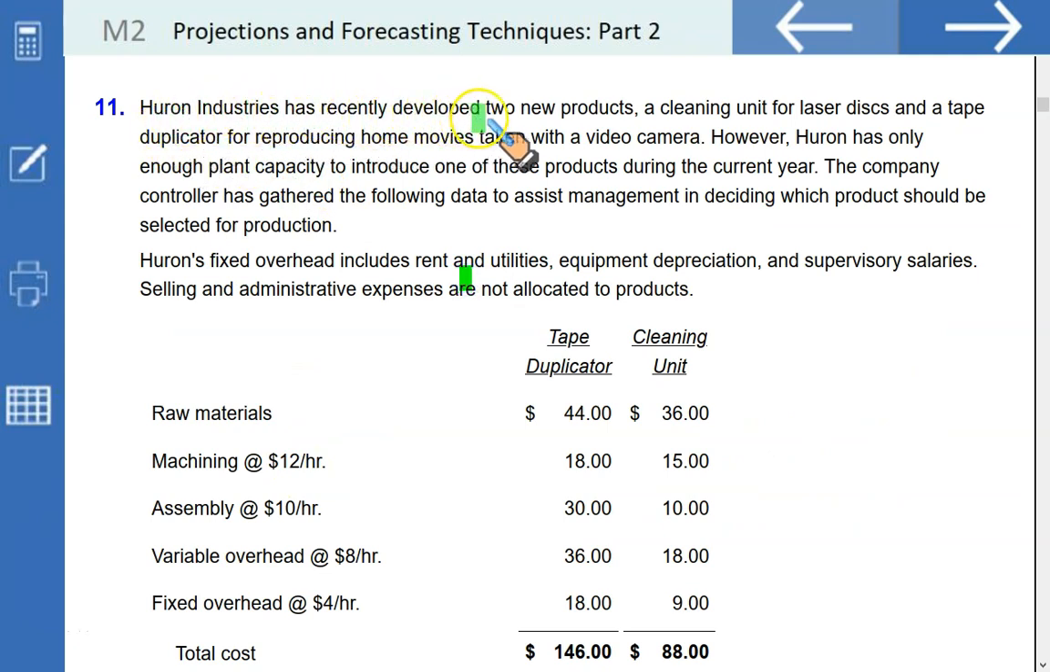Huron Industry has recently developed two new products, a cleaning unit for laser discs and a tape duplicator for reproducing home movies taken with a video camera. Cleaning unit and disc duplicator.